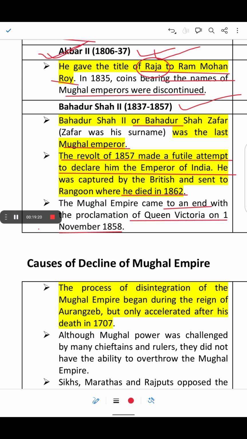And in 1858, there was a shift from the company's rule to the British Crown rule, that is from the British East India Company's rule to directly under the British Crown, and thus India was governed by the British Crown. So this is all in this video, and in the next video we will learn about the causes of decline of the Mughal Empire.